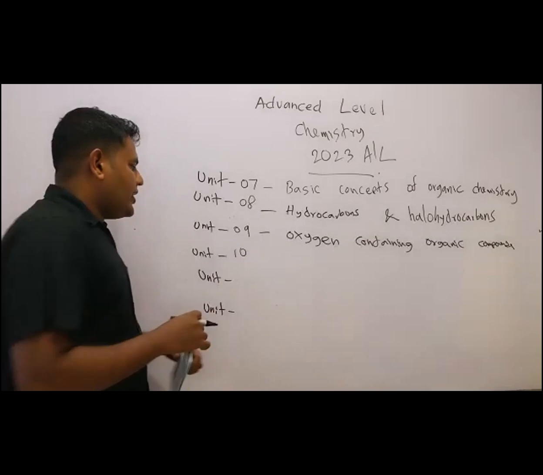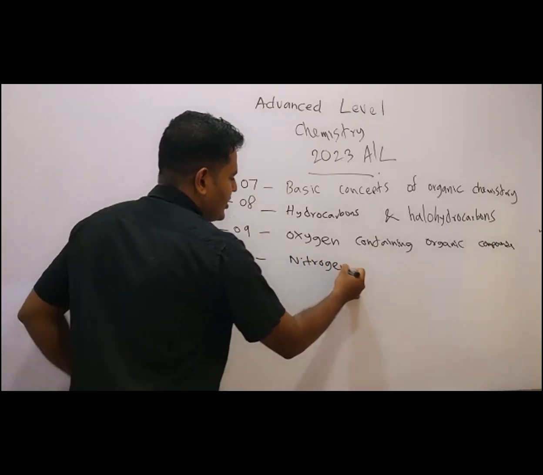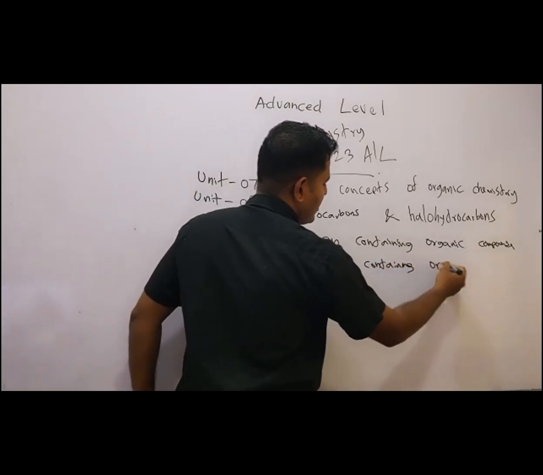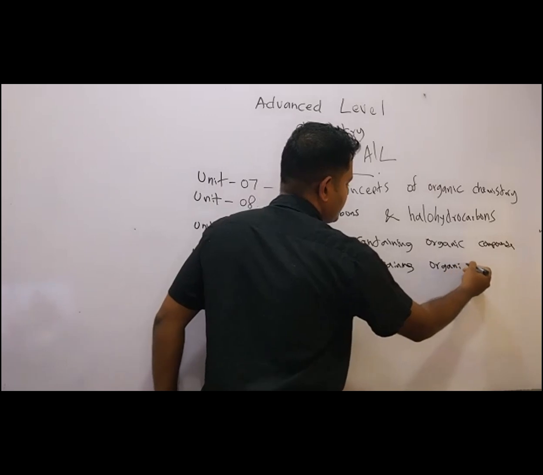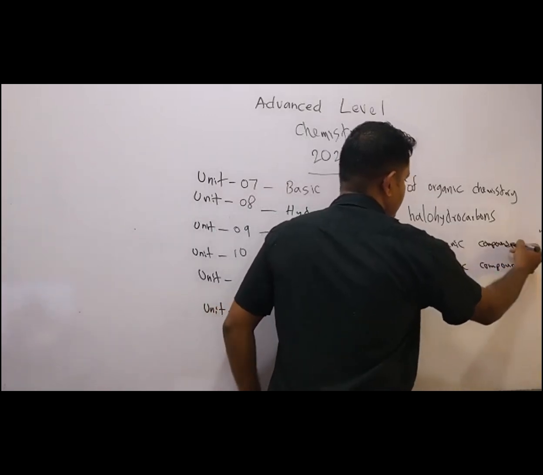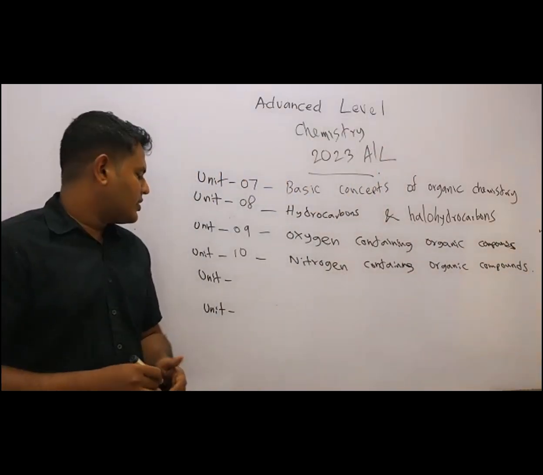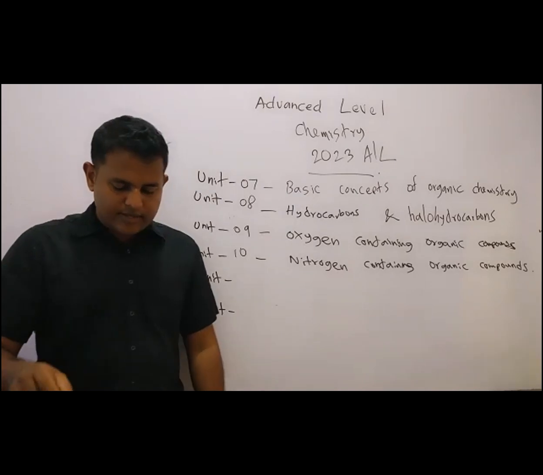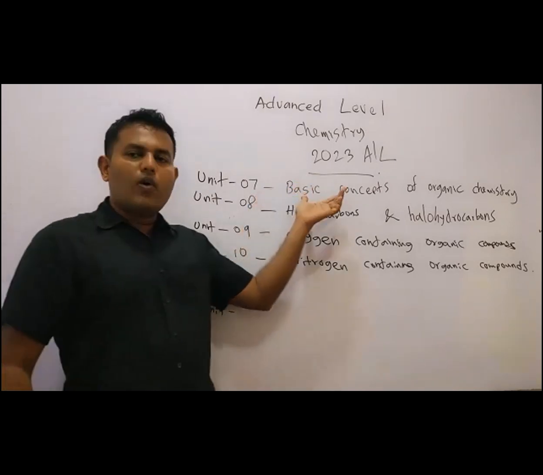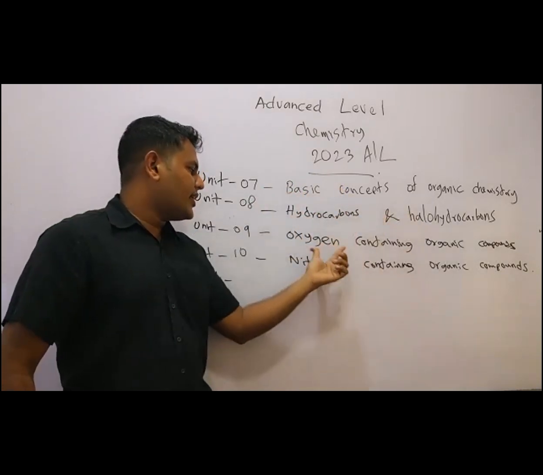Then unit 10, it is nitrogen containing organic compounds. 7, 8, 9, 10. Basic concepts of organic chemistry, hydrocarbons, halohydrocarbons, oxygen containing and nitrogen containing.